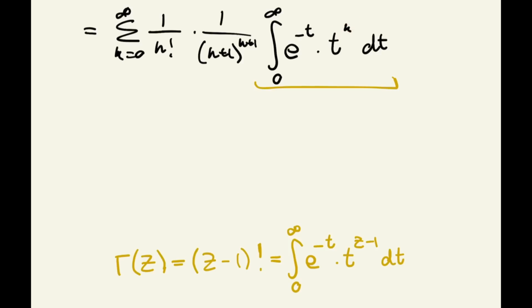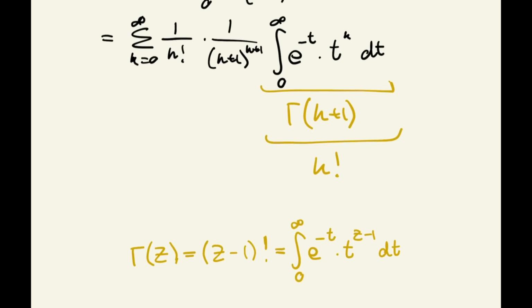So this integral right here is equal to gamma of, what's it going to be, k plus 1? Yeah, k plus 1, which is of course equal to k factorial. There we go. Brilliant. So this entire integral is equal to k factorial, so we can rewrite it now.